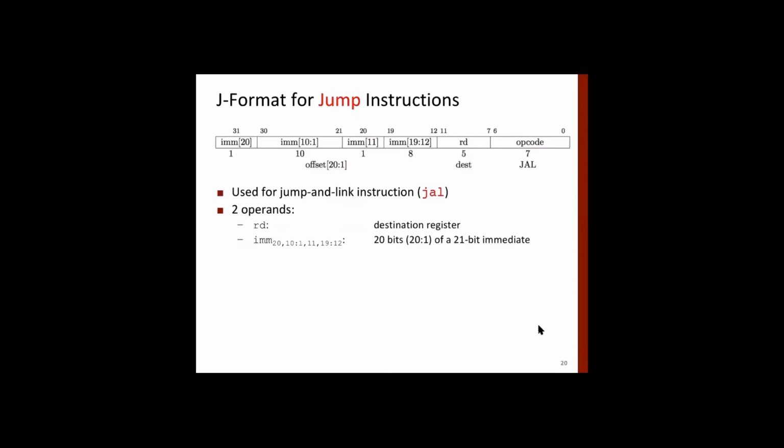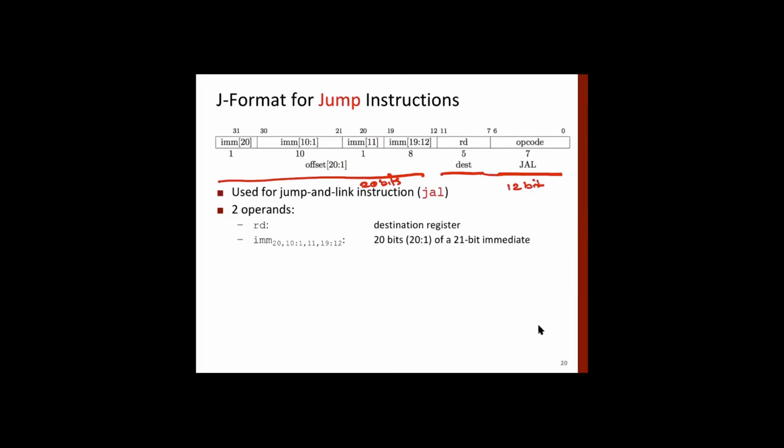The most complicated instruction that we have is the jump type, and we have used that in a program, right? The format is as follows. The opcode size is 7 bits, and then there is a register RD. That makes 12 bits. So the remaining 20 bits are the offset.